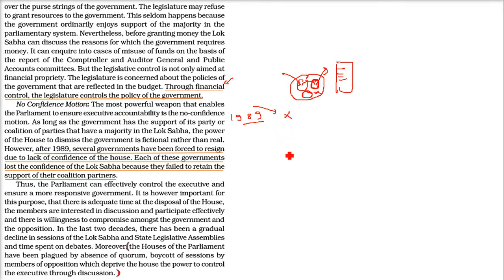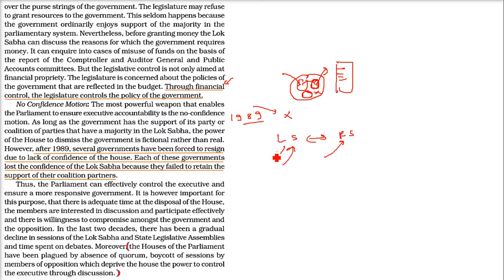In the Houses of Parliament, what we have seen is the absence of quorum. In Lok Sabha and Rajya Sabha, there is no unanimity, that means no quorum is there. And people, mostly the opposition parties, boycott the sessions. Most of the members are not present even in the Lok Sabha or Rajya Sabha session.